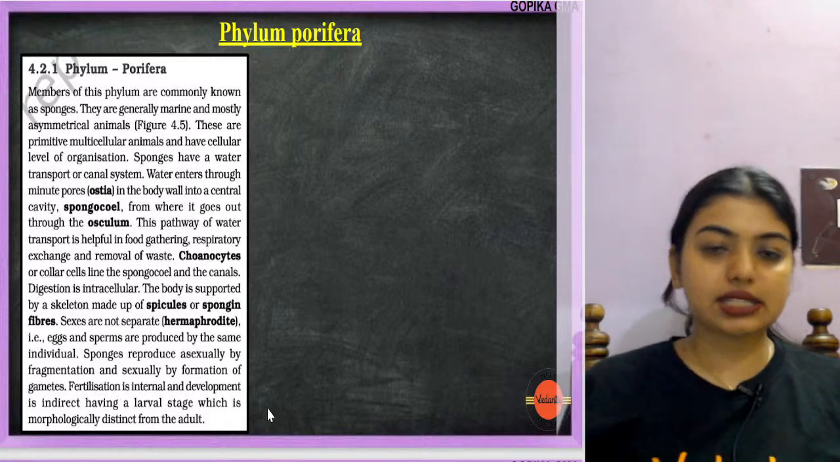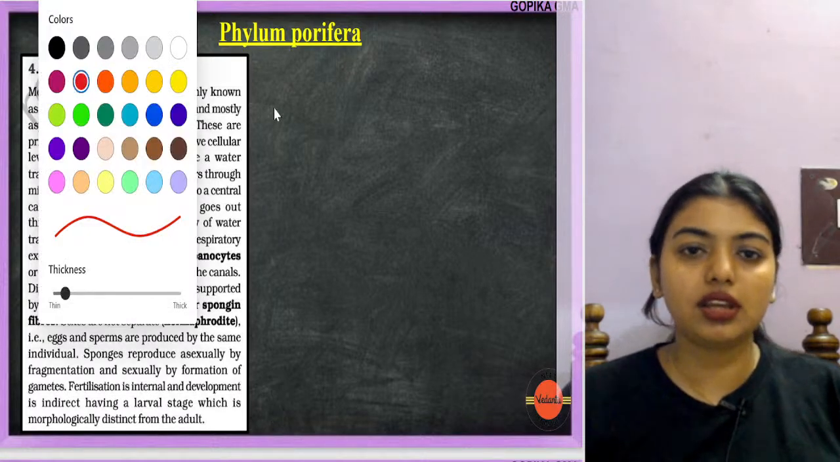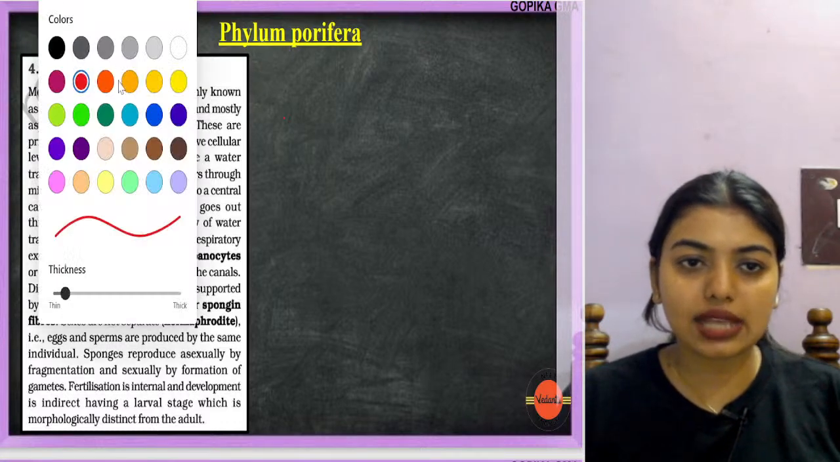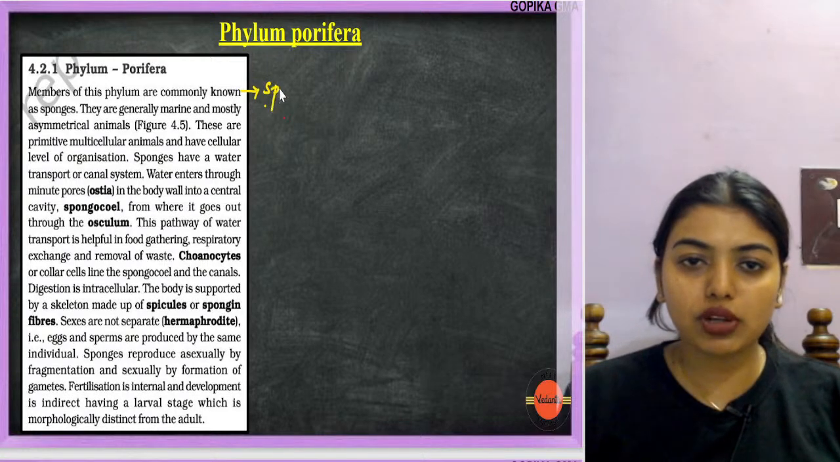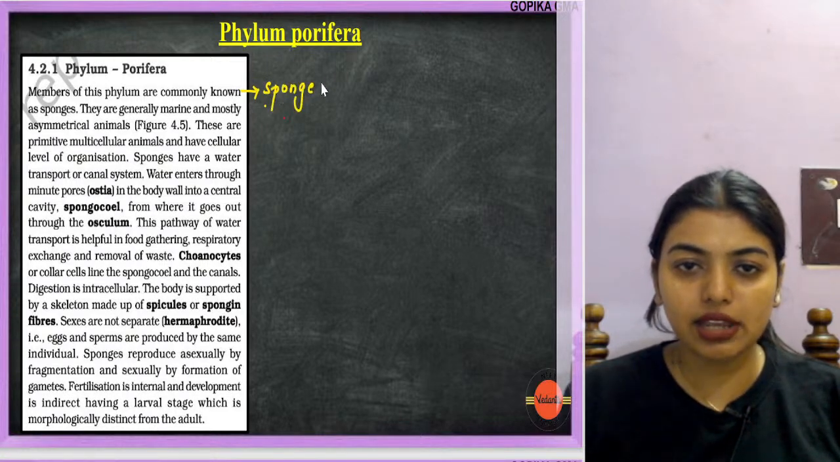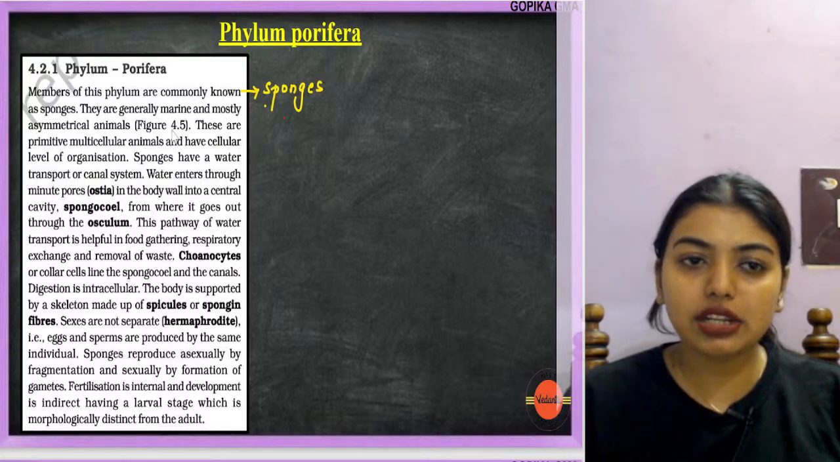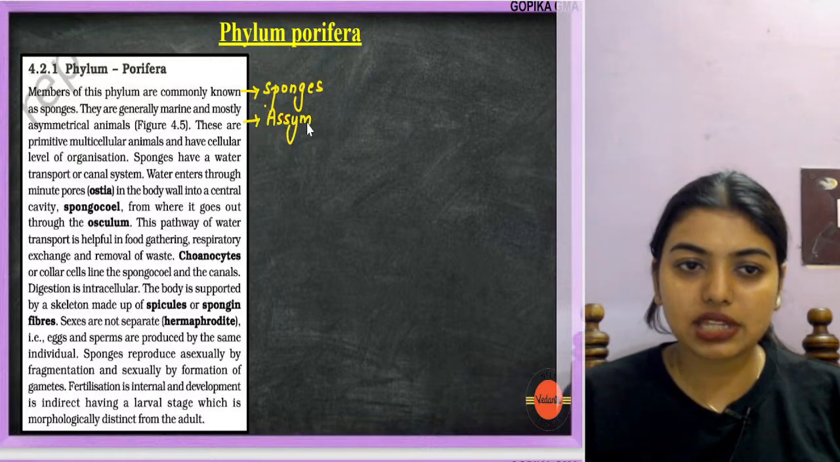Okay, yes. So next is phylum Porifera. Members of this phylum are commonly known as sponges. When I'm reading, I'm going to write small points here, and I want you to do that with your NCERT too. They are generally marine and mostly asymmetrical. We do not see them in fresh water. So they are asymmetrical. Got it?